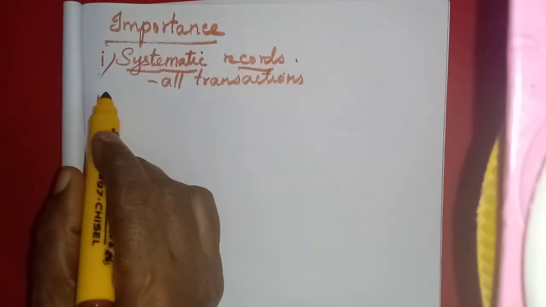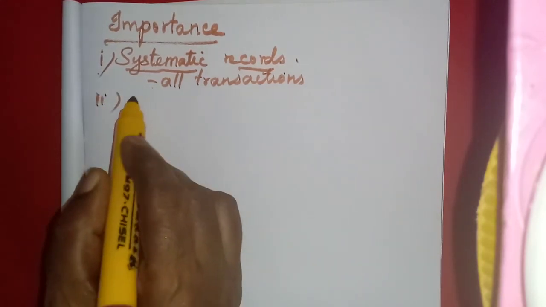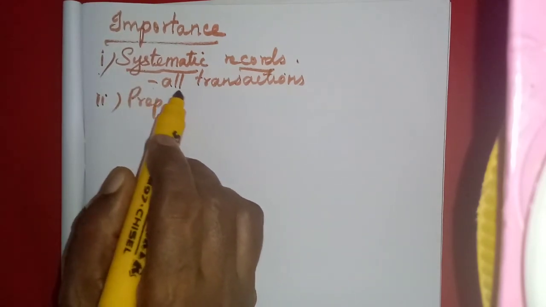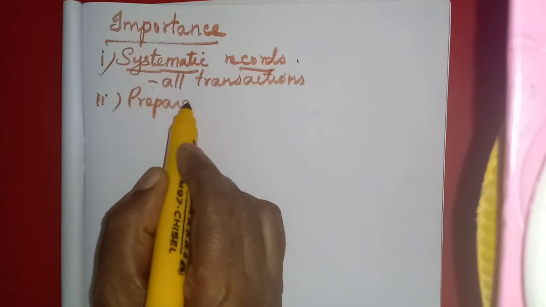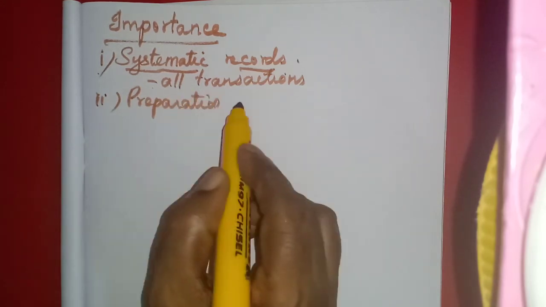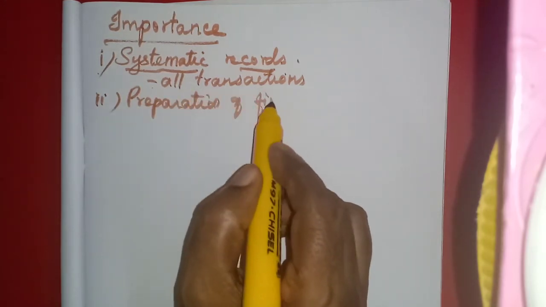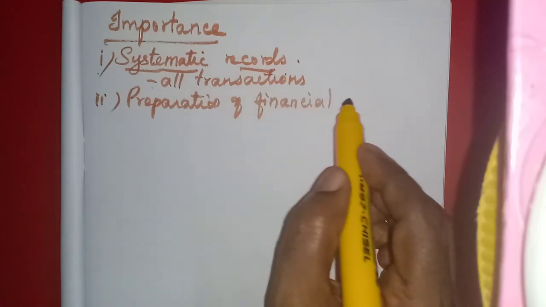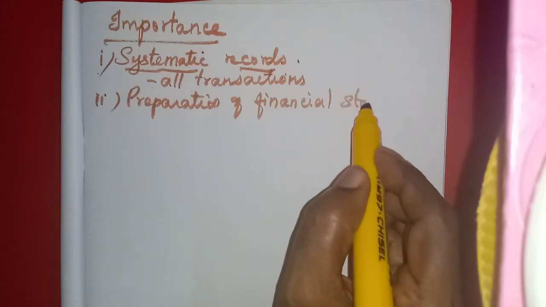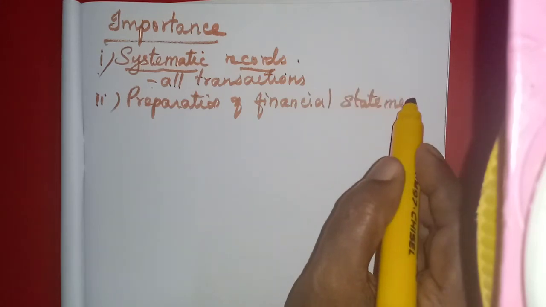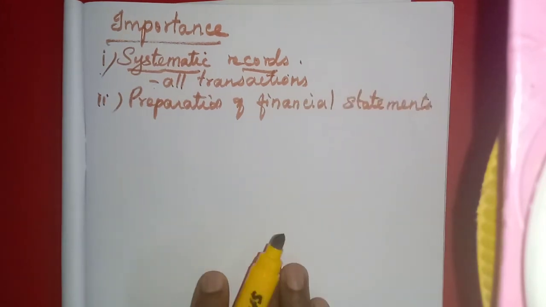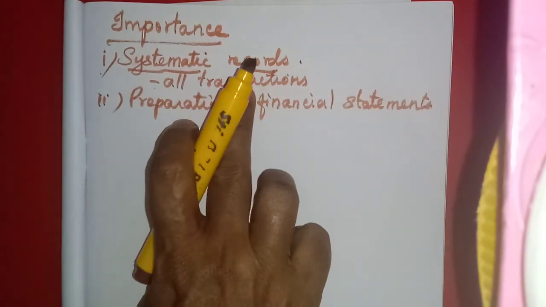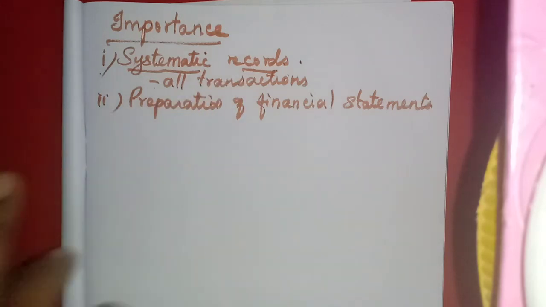Then preparation of financial statements. We know, after recording, we will prepare the final accounts. In the function we studied now, we prepare the final accounts. That is called the financial statement. That one point is divided into 2 points here.